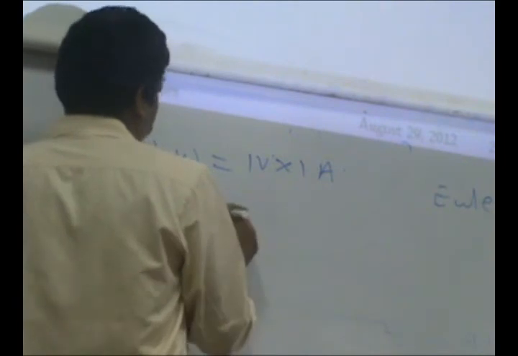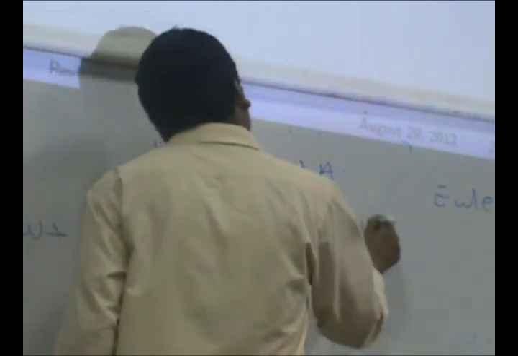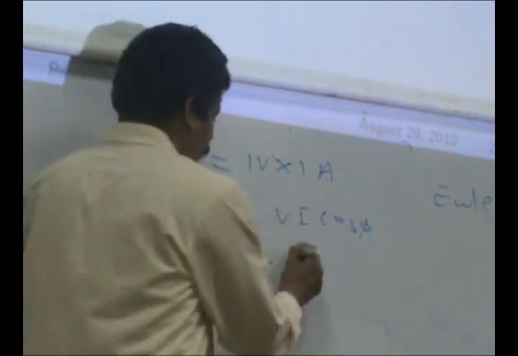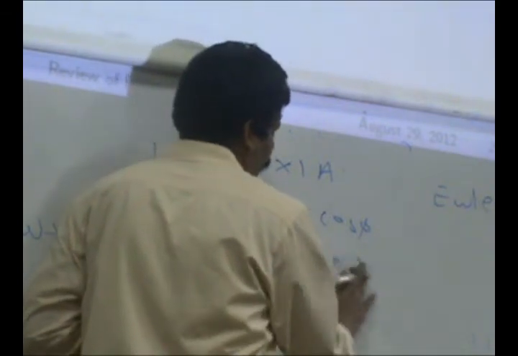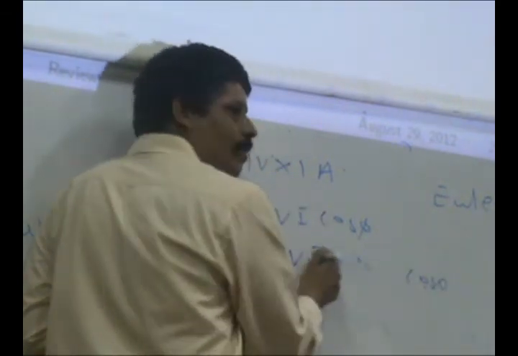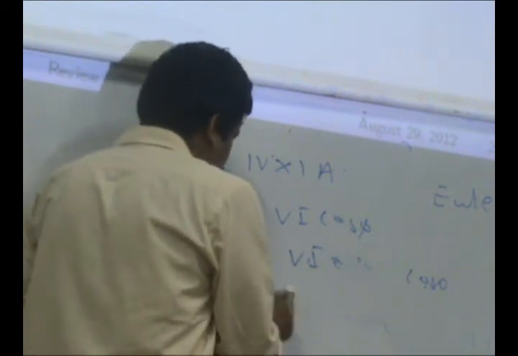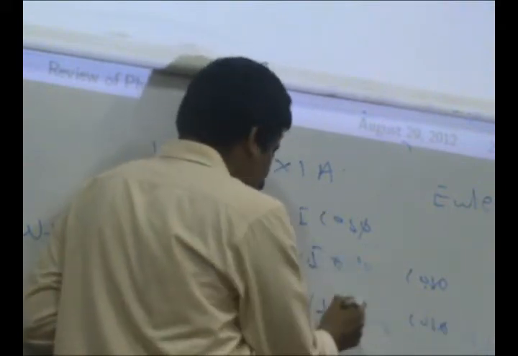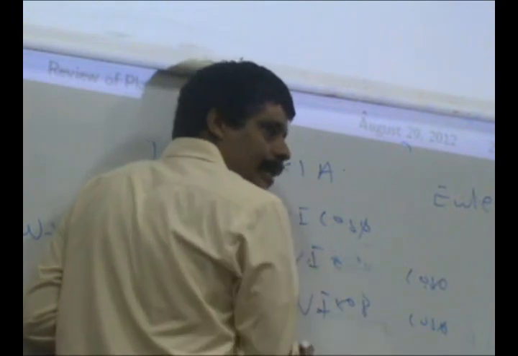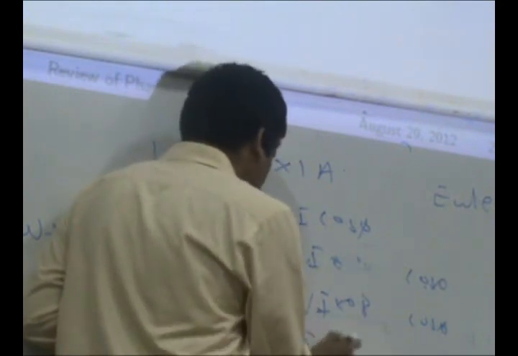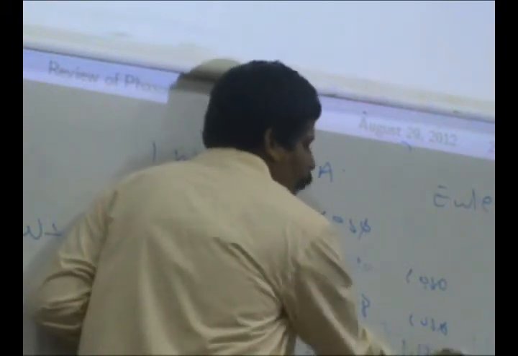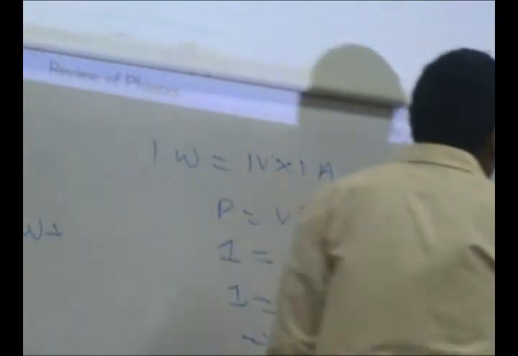Other way could be, P is equal to VI cos phi. P I want it to be 1. So V into I cos phi, if the power factor is 1, then P is equal to V into I. Now if the power factor is 0.8, let's say cos of phi is 0.8, then 1 is equal to V into I into 0.8, which essentially means that VI is 1 by 0.8, or 1.125.